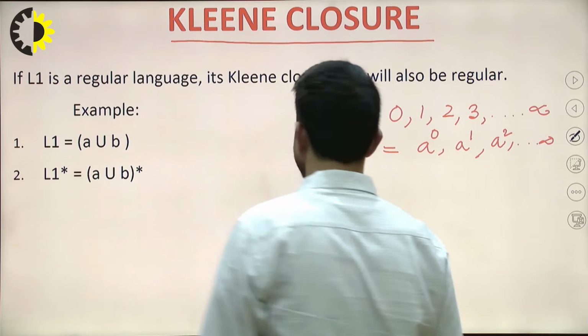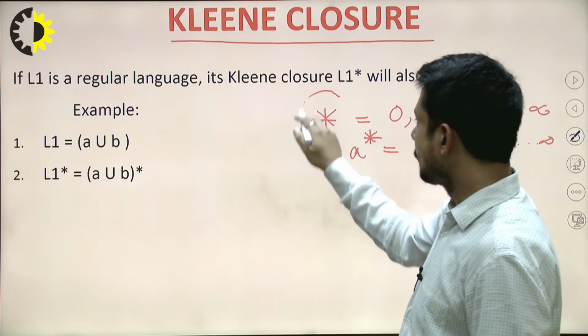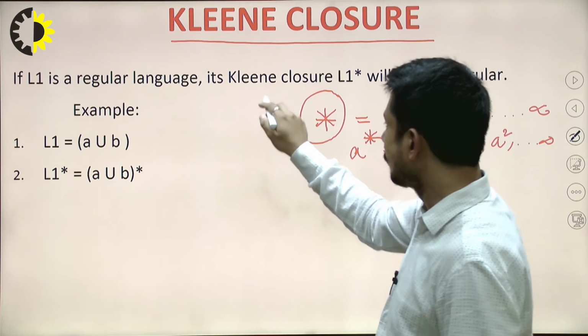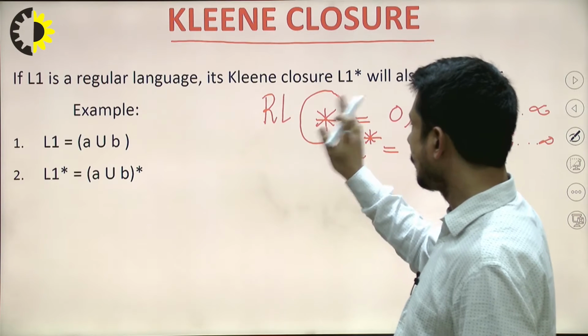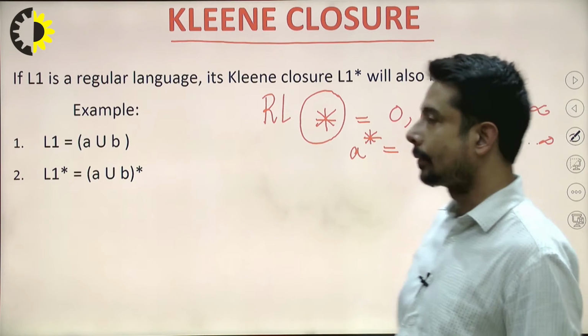So this is the operator, and I have to check whether applying this operator on a regular language gives a regular language or not.